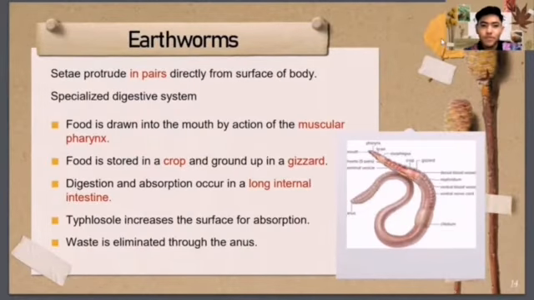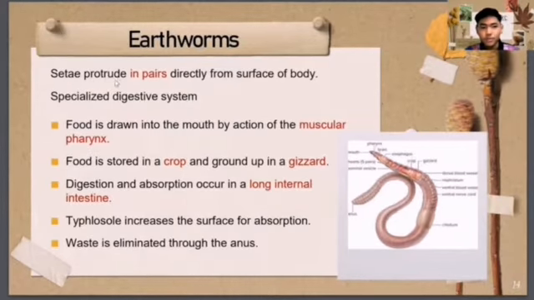So, I will continue the presentation about one of the examples of the annelid, which is the earthworm. You may refer to your textbook on page 515. On an earthworm, the setae protrude in pairs from the surface of the body. Setae means short hair, while protrude means something that sticks out. So this sentence means short hairs that stick out in pairs from the surface of the body.